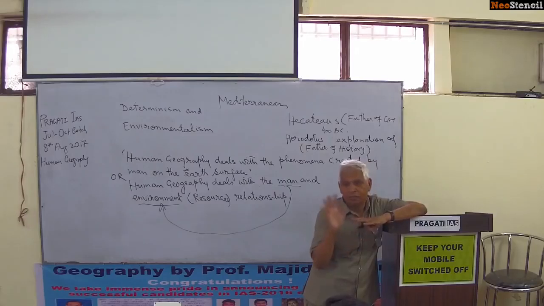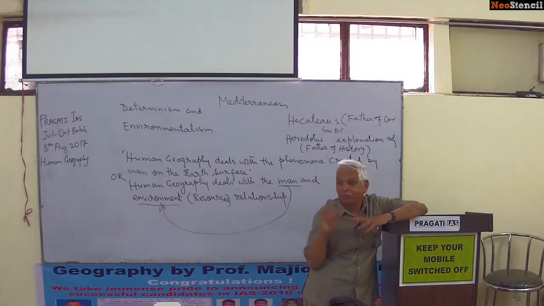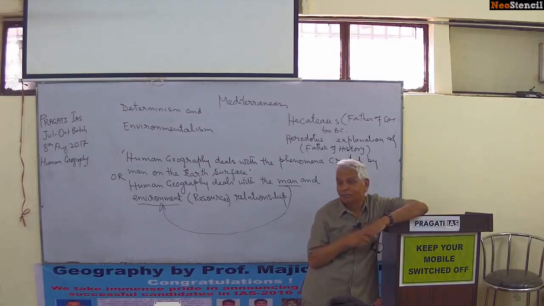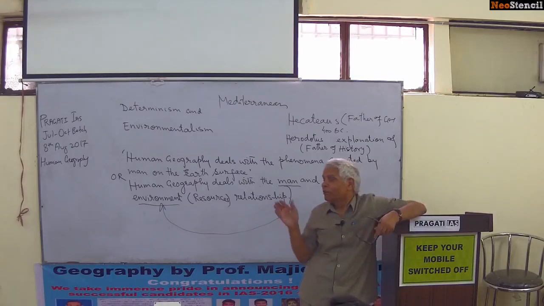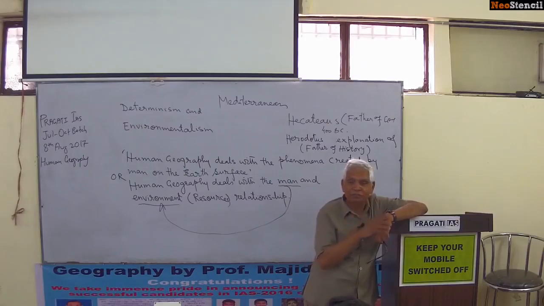Coming down, not to be written in the examination, this is just the background. Immanuel Kant said, why do the people of Indonesia have a double eyelid? They have a double eyelid on their eyes, the lower portion goes up and the upper comes down. He said it is because of climate. The climate of Indonesia is hot and humid, and there are so many insects. They just protect their eyes. Though genetically it was not correct.